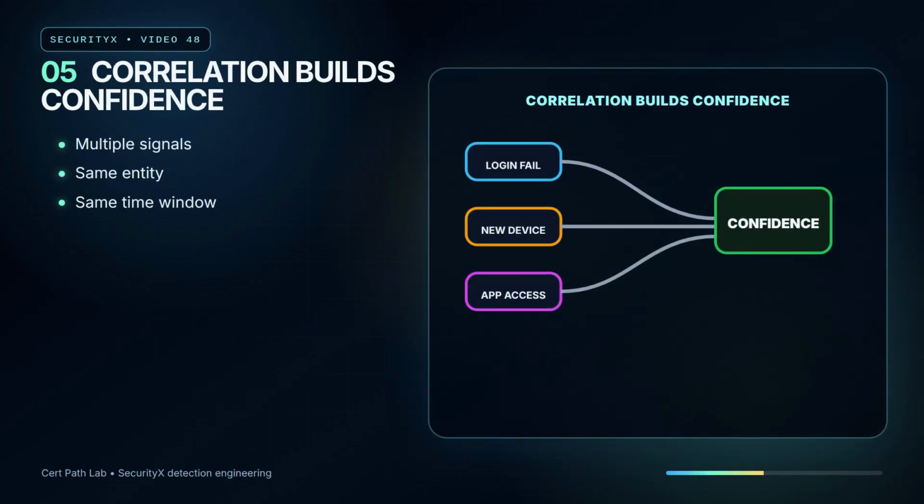Correlation builds confidence. One failed login is usually noise. Failed logins plus impossible travel, new device registration, and sensitive application access within the same time window is a different story. The key is correlating around entity, behavior, and time.